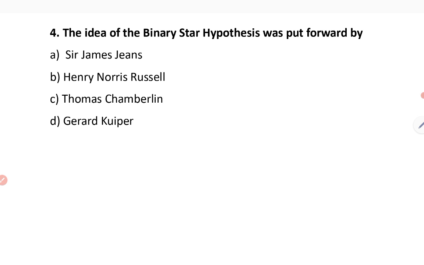So this is the fourth question. First pause the video and try to answer it. The idea of the binary star hypothesis was put forward by whom? Binary star hypothesis was proposed by Henry Norris Russell.